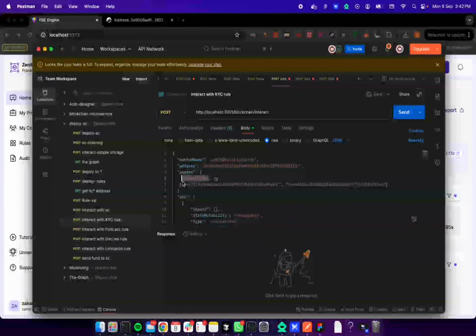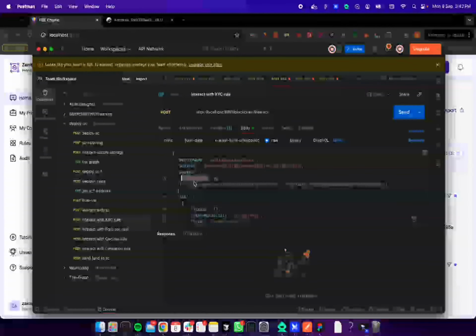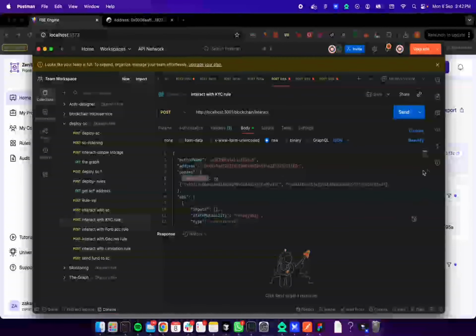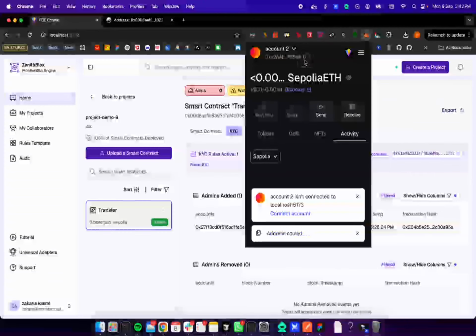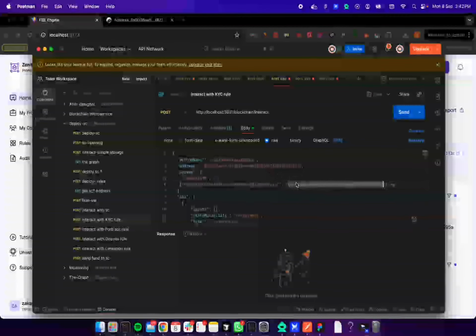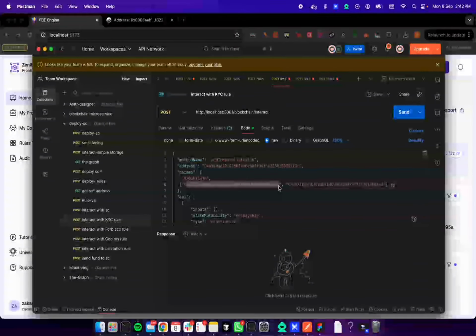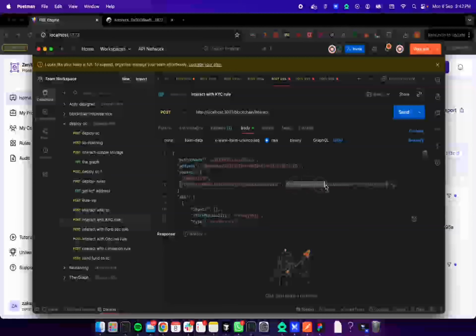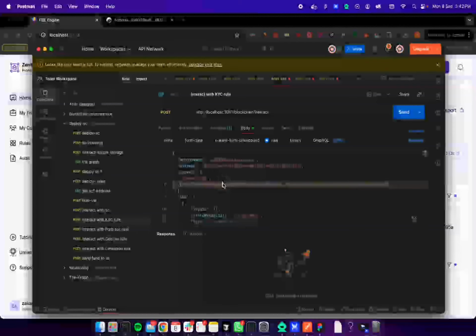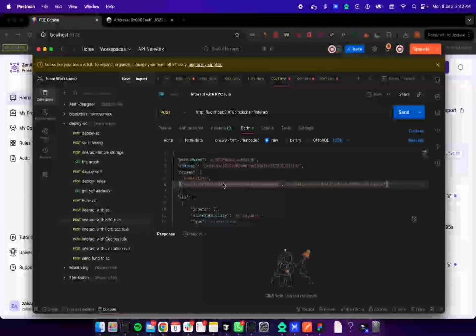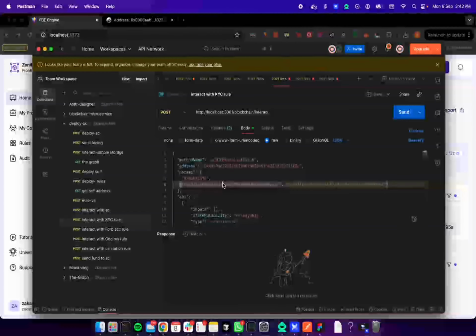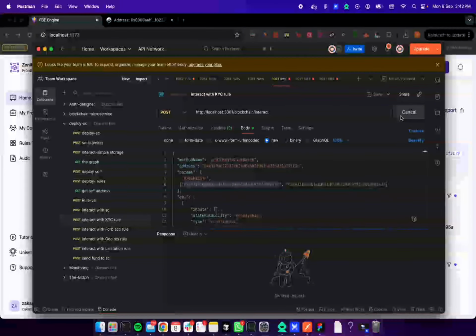This represents the function, a hash representing the function, for example the transfer function. And we're going to add, for example, this address. This is the primary address, my address, because when interacting you need to add all addresses to KYC. Every address that is going to interact with the contract needs to be added. So let's add these addresses.